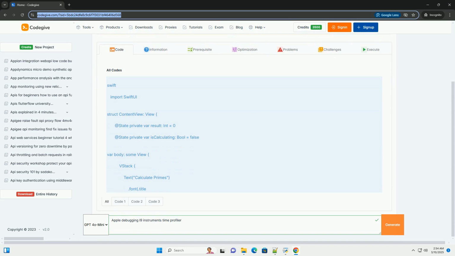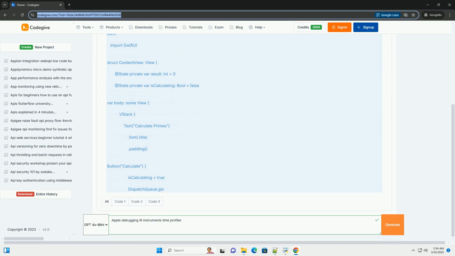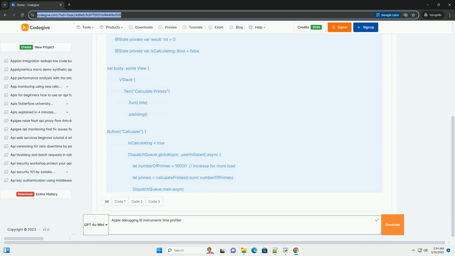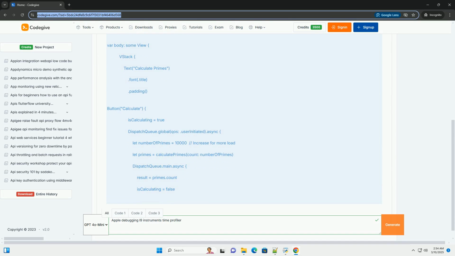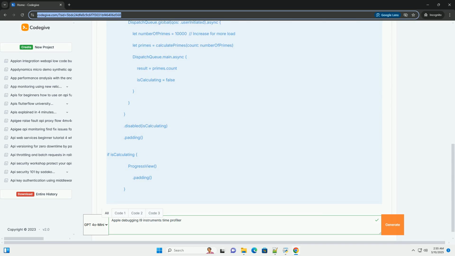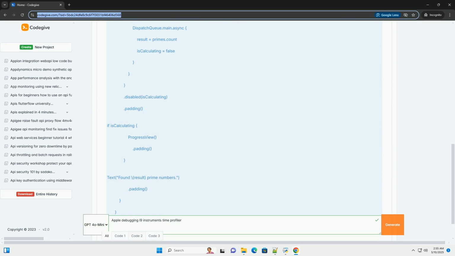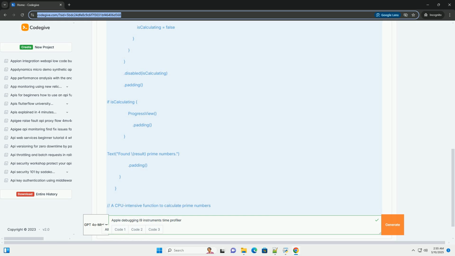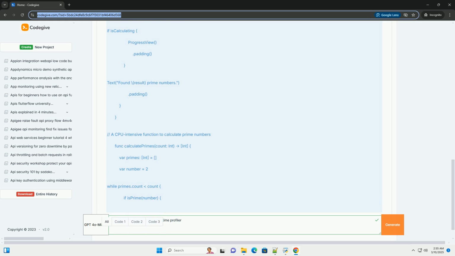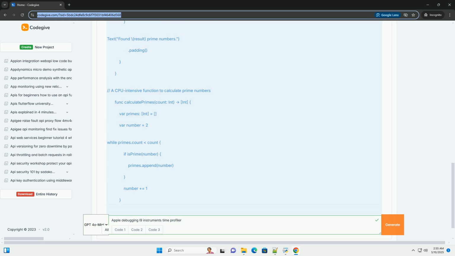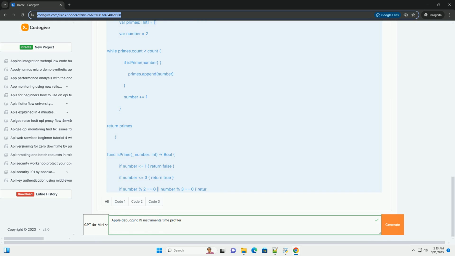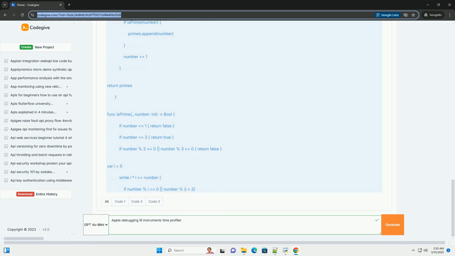Apple Instruments Time Profiler, a deep dive for performance debugging. Apple's Instruments is a powerful performance analysis tool that allows you to pinpoint bottlenecks, memory leaks, and other performance issues in your applications. Among Instruments' many templates, the Time Profiler is arguably one of the most valuable for identifying CPU-bound performance problems. This tutorial will provide a comprehensive guide to using the Time Profiler, complete with code examples, practical scenarios, and advanced techniques.